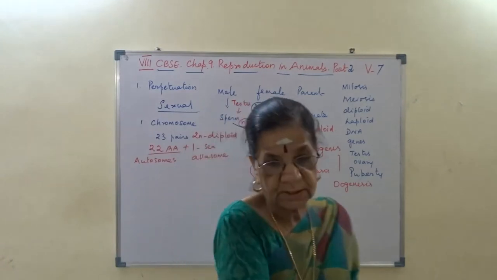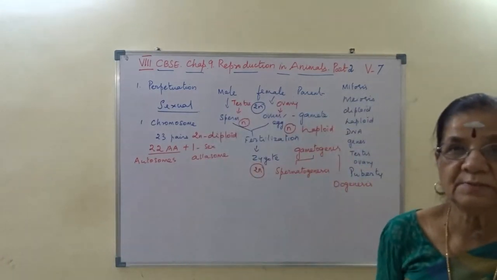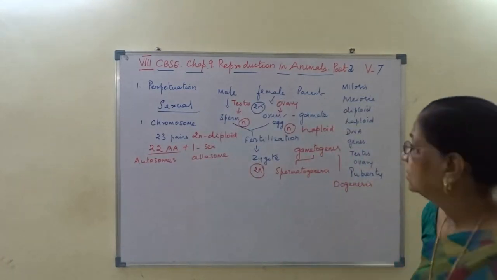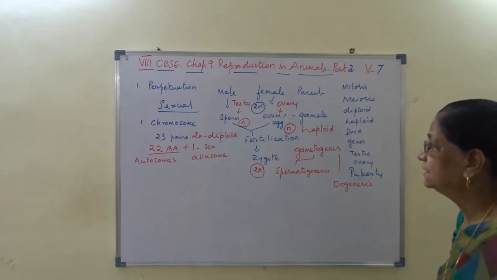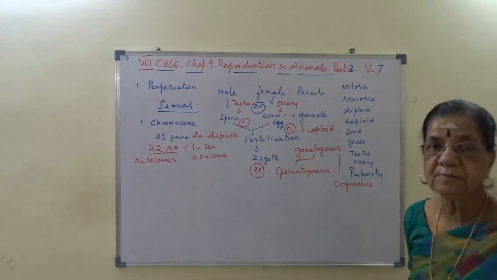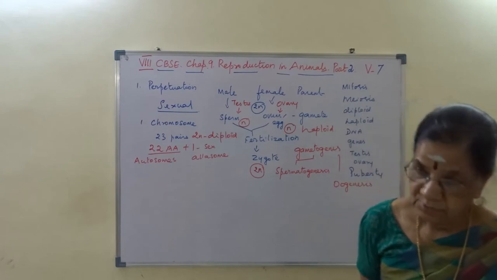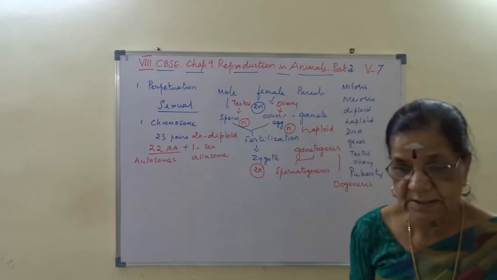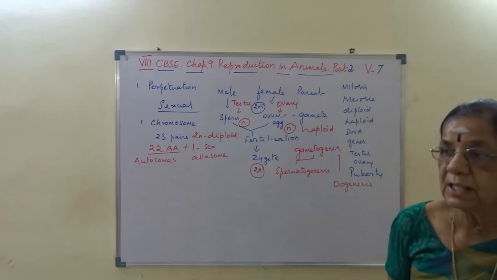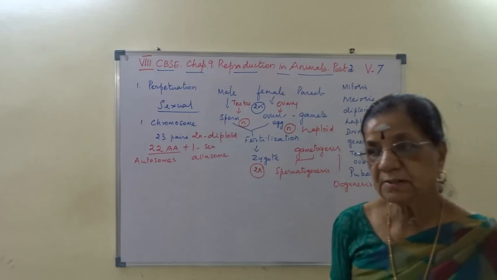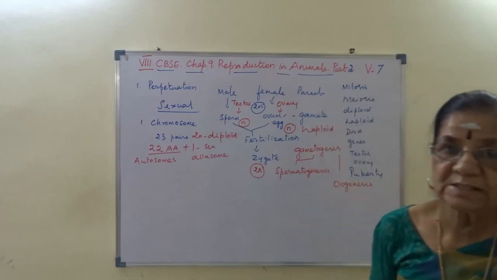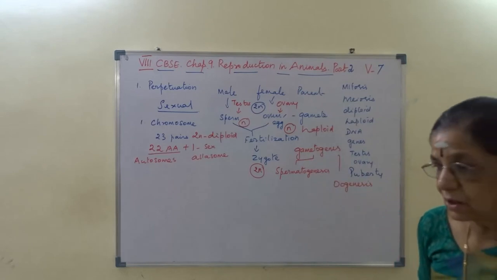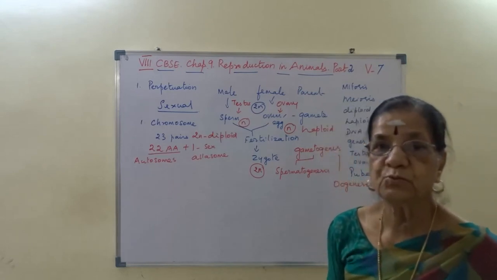Before we go to sexual reproduction, we have to understand. First we say reproduction, perpetuation of the species, asexual and sexual. In sexual reproduction, the sexes are separated. That is called sexual dimorphism.